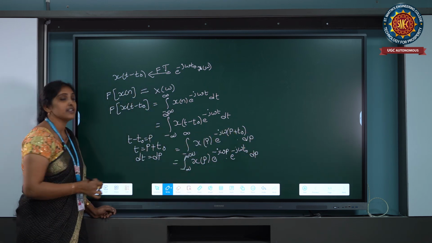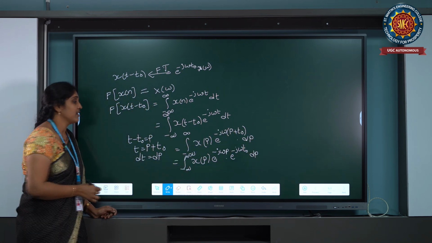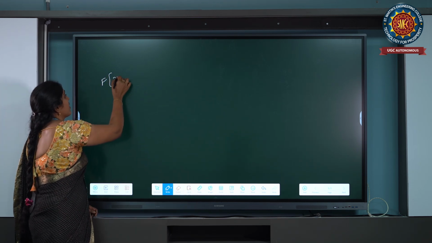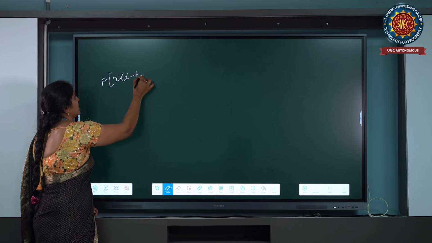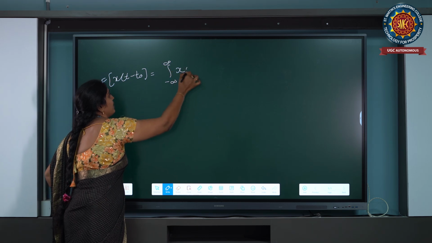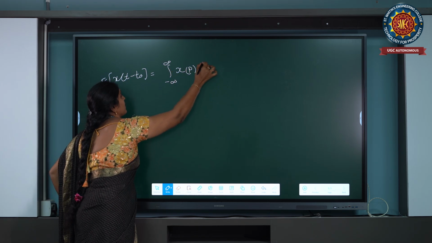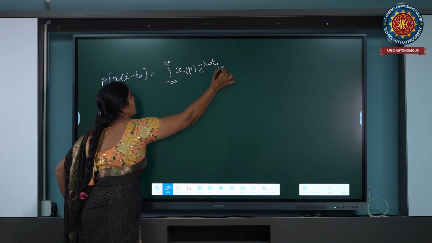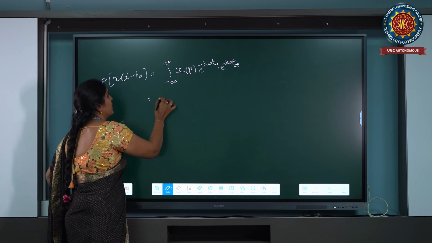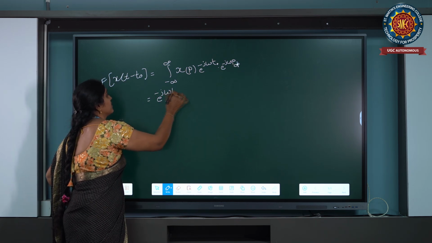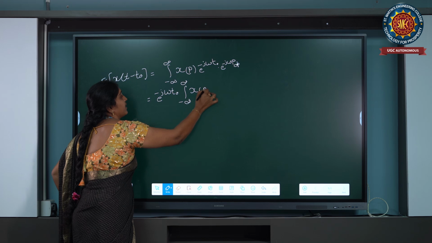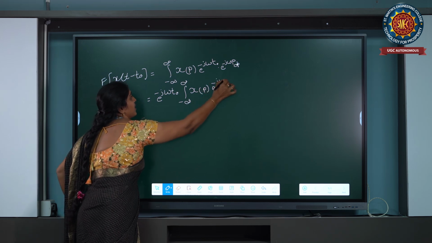Here e power minus j omega t naught is a constant, so we write it outside. The Fourier transform of x of t minus t naught is equal to e power minus j omega t naught times the integration from minus infinity to infinity of x of p into e power minus j omega p into dp.